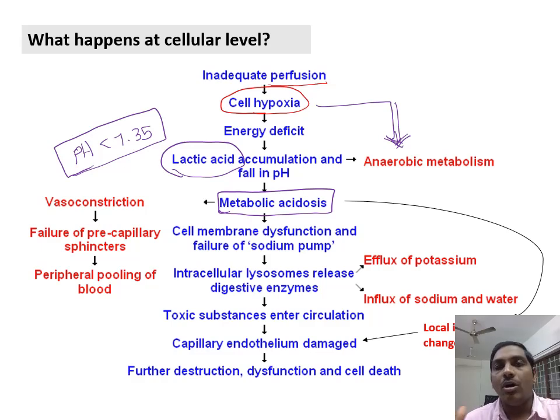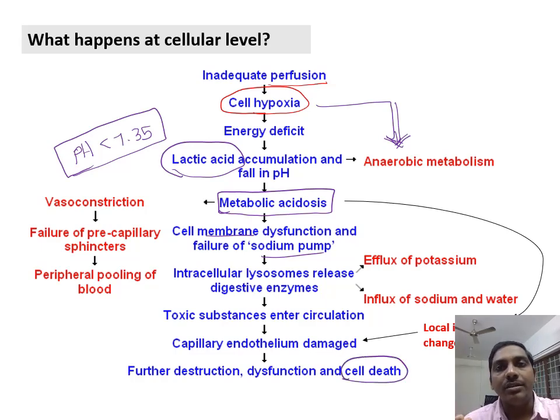So all the pumps, all the cellular activities will get affected and there will be malfunction, leading on to cellular membrane dysfunction. All pump activities will be lost and the intracellular organelles will be triggered to digest the entire cell, finally leading on to cell death.